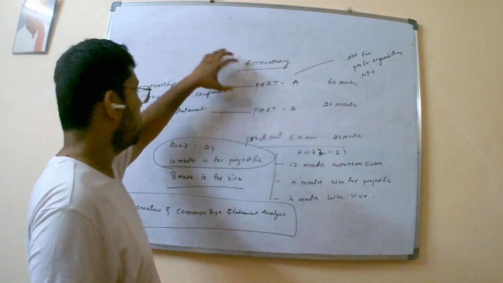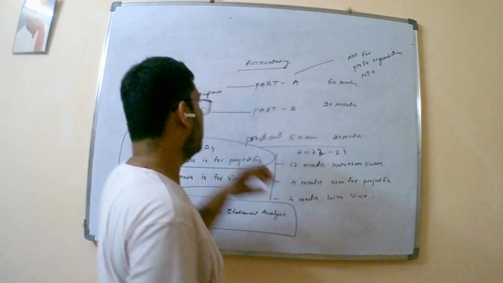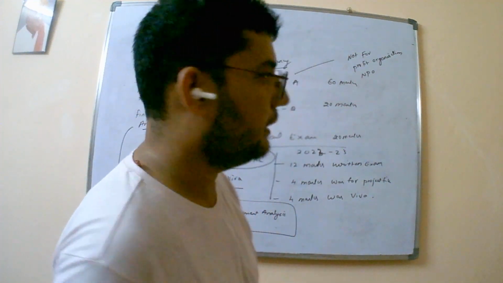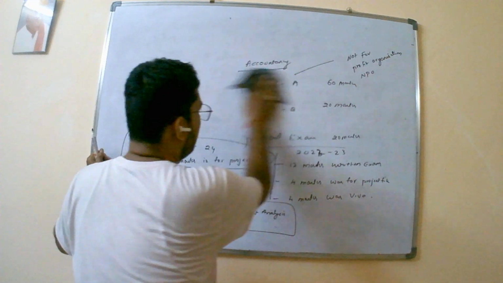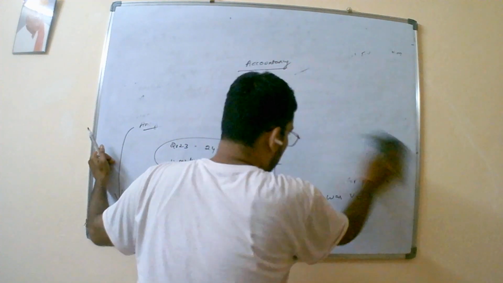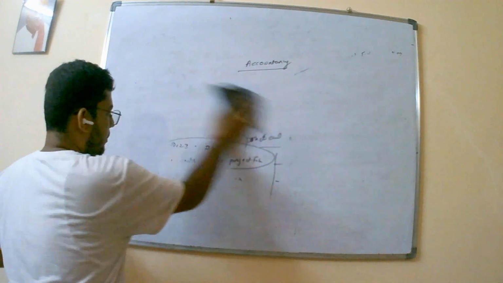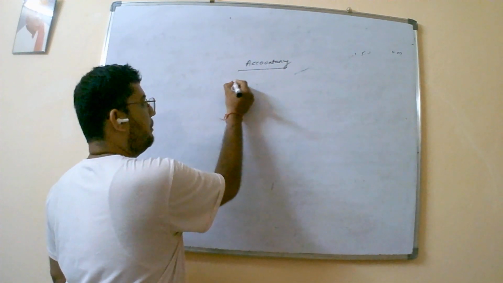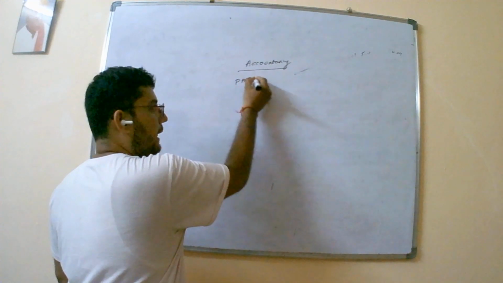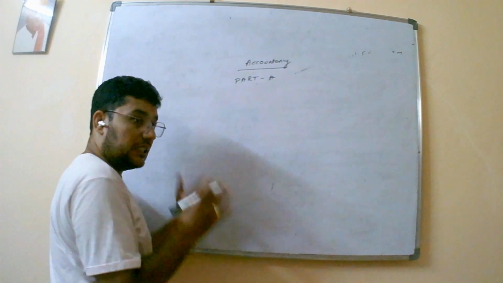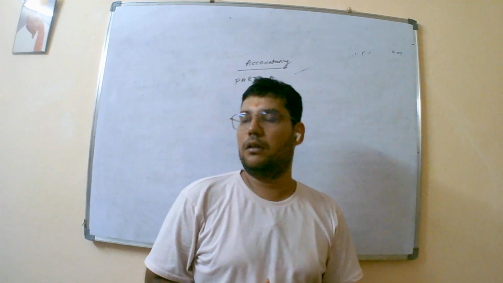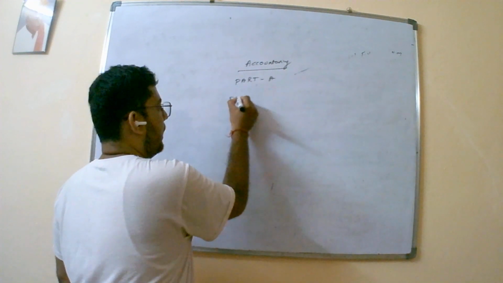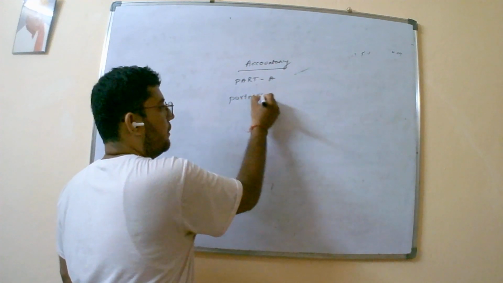So let us focus on the topics discussed in the partnership part. What do we have to learn in partnership? Coming to the partnership part, that is Part A, the first part of your class 12 accountancy, accounting for partnership.